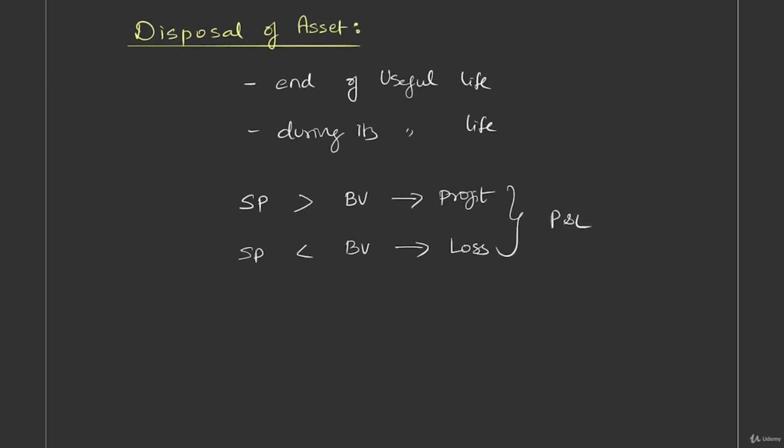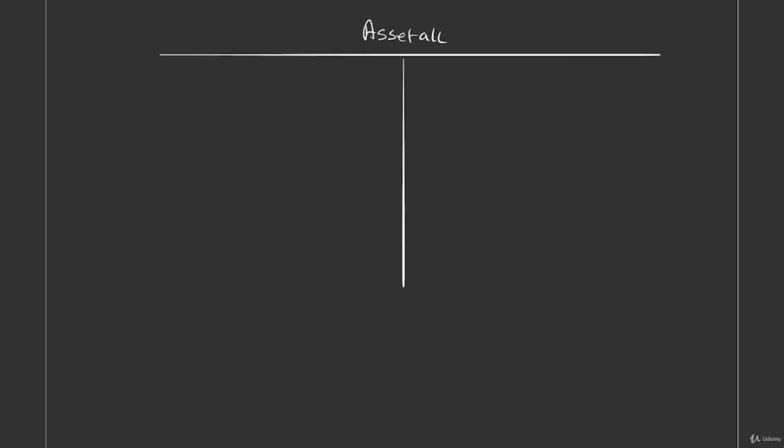And we know that depreciation can be either adjusted against the asset, or it can be accumulated through a separate account also, through provision for depreciation account. Correct? So let's see what entries we will pass. Probably I'll show that through ledger so that it will be easy for us to appreciate the entries. So if an asset is purchased, what do we do? Asset account will be debited and bank or supplier account will be credited. So asset account debit and credit goes to bank account.